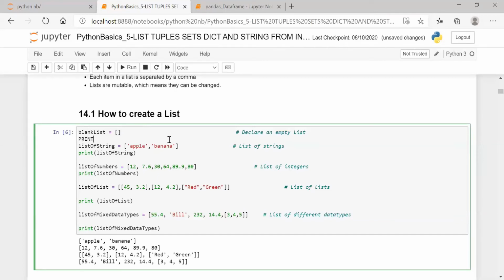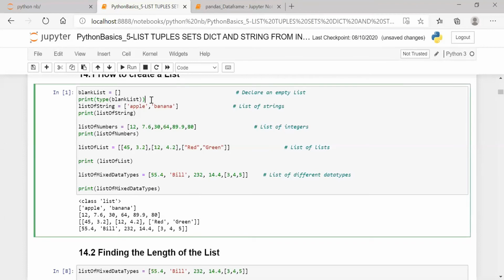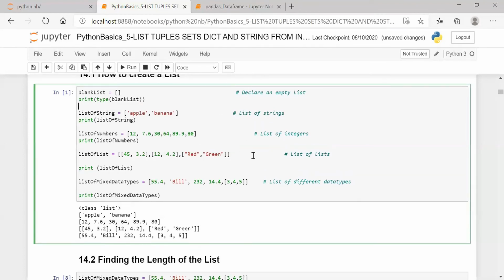So print type, type is one function. Type of blank list. We'll see what that class is. It belongs to list. That is how you see the data type of a particular object or variable.